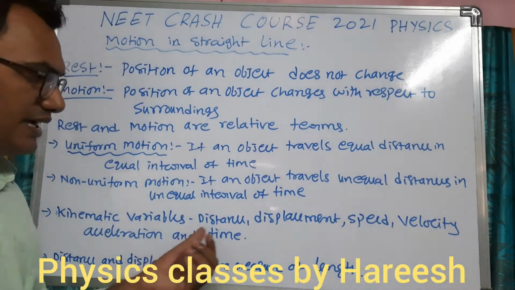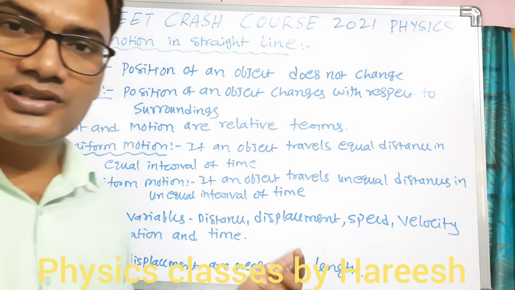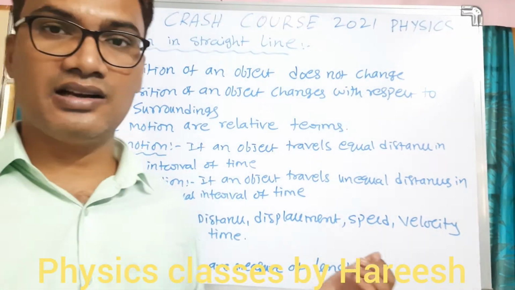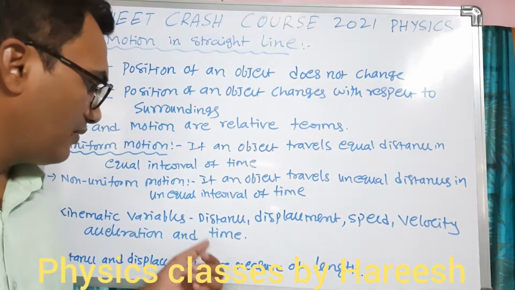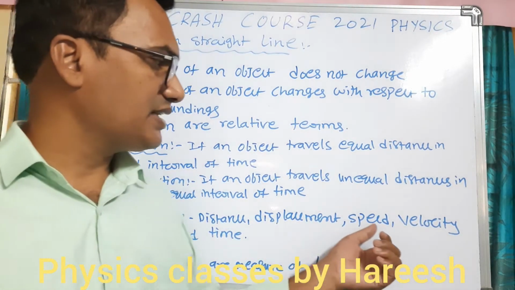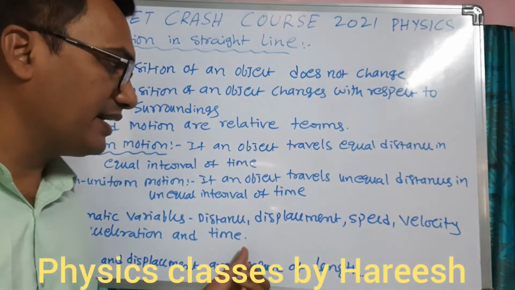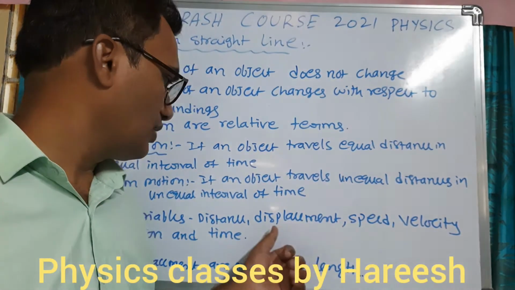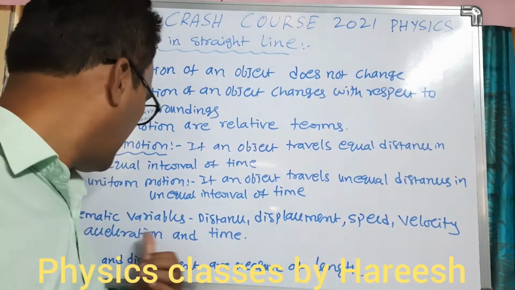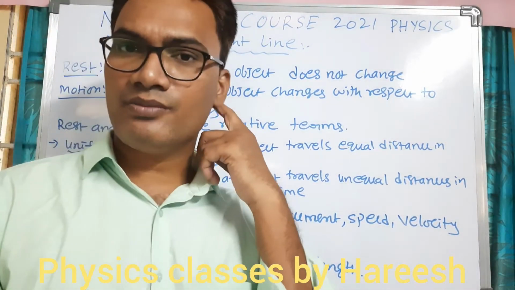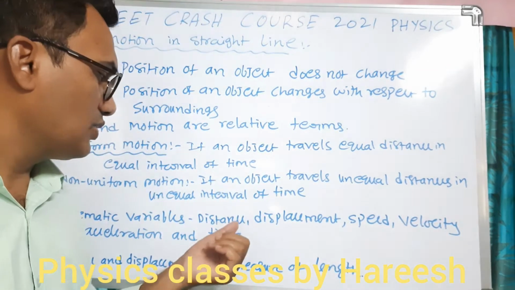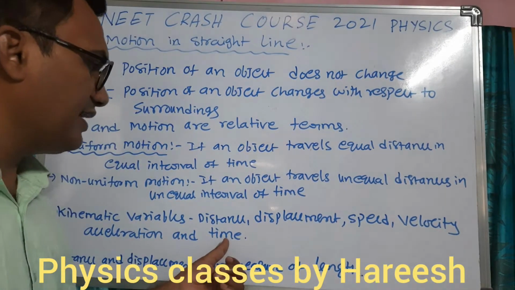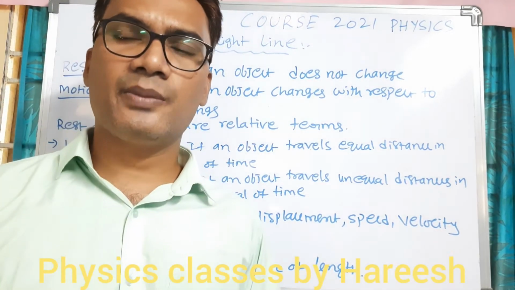Next are the kinematic variables. Kinematic variables are the physical quantities we use in motion in a straight line. They are distance, displacement, speed, velocity, acceleration and time. Throughout this chapter we'll use these five variables, and including time, it is six variables. So these are the kinematic variables.